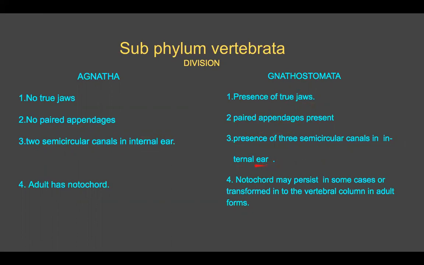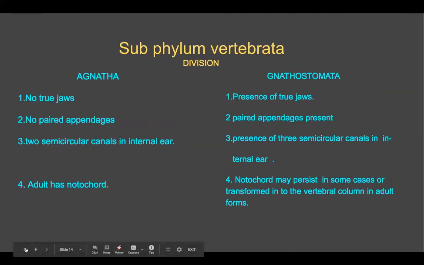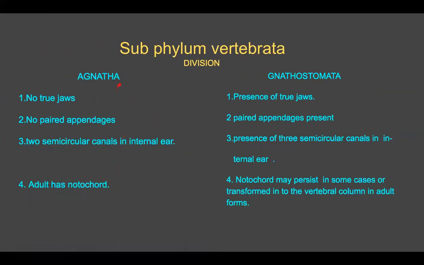The adult has a notochord in the case of Agnatha. In gnathostomes the notochord may persist in some cases, but mainly it is transformed into the vertebral column in adult forms, as we people also have.